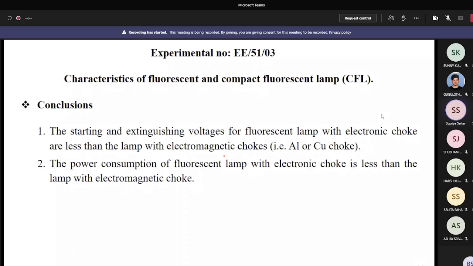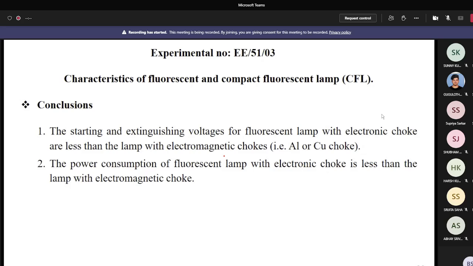So if you want to make the fluorescent lamp long lasting, then you can go for a good company made electronic choke. That is costly basically, so the initial cost is high. But if it lasts long, then if you calculate the monthly cost for several years plus the initial cost, you can understand that the overall cost may be less for the electronic choke.